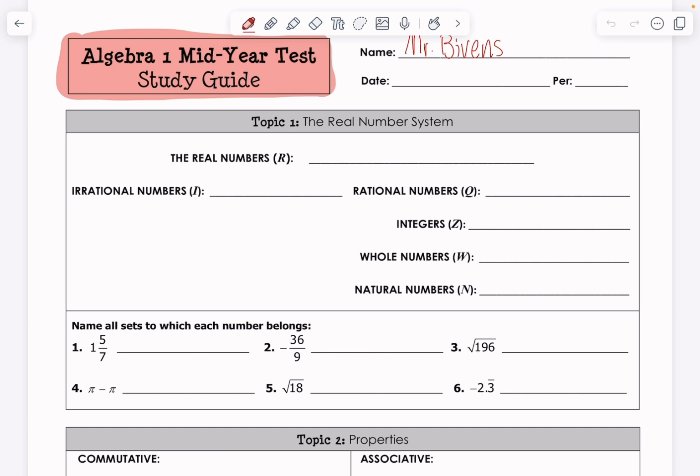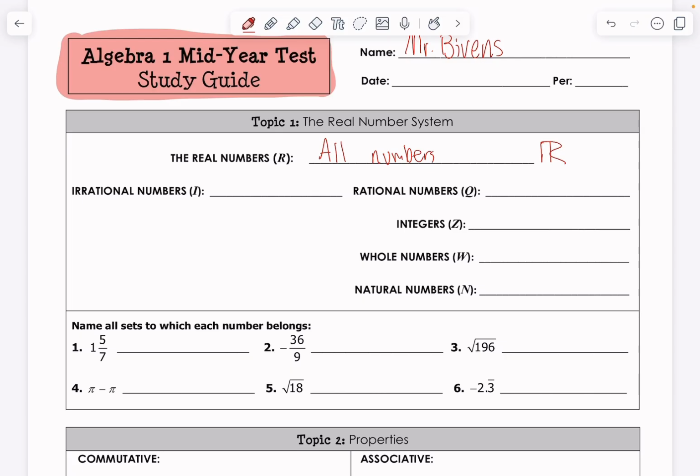And so starting off strong with the real numbers, these are just going to be all numbers, okay? All numbers. And if you want the actual math lingo, it looks like an R, just like that. The real number system. These are all the numbers we currently have. When you get to Algebra 2, you'll learn about imaginary numbers. Yes, you heard me right. Imaginary numbers, they do have a purpose. But for now, all the numbers we know, we're going to call real numbers.